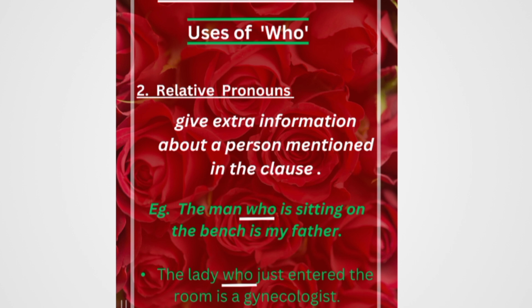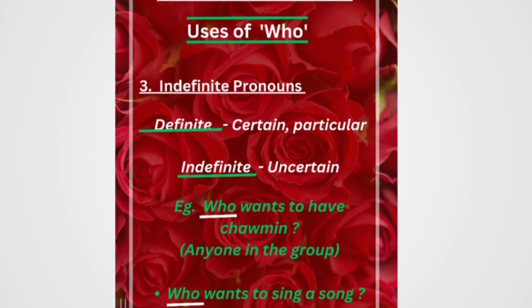Let's clarify it more through the next example. The next example is: the lady who just entered the room is a gynecologist. Here again the lady is a noun and then who is used. Why? To tell the profession of that lady, that the lady is a gynecologist. So this is the relationship, and this is the extra information that is being defined by the relative pronoun, that is who.